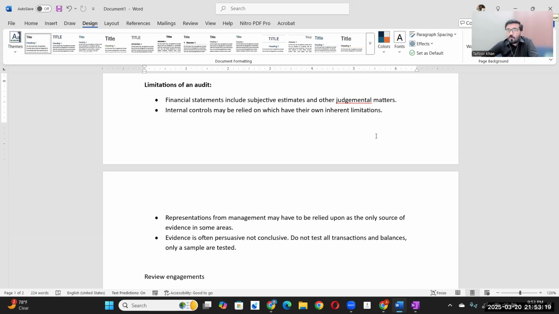Then what will he do? He will ask the management to give him a written representation that they have provided all the relevant information. Understood? For example, if you remember in financial reporting, there is a standard called IAS 10, subsequent period accounting, basically adjusting events and non-adjusting events.